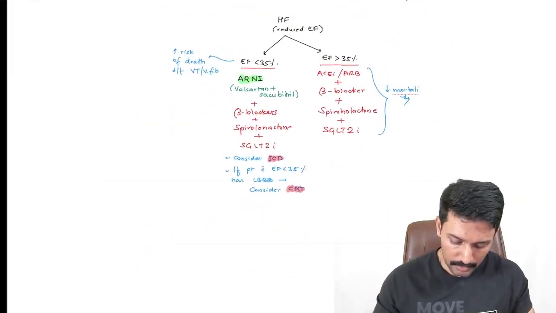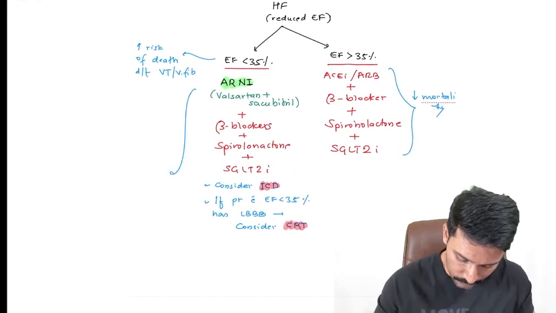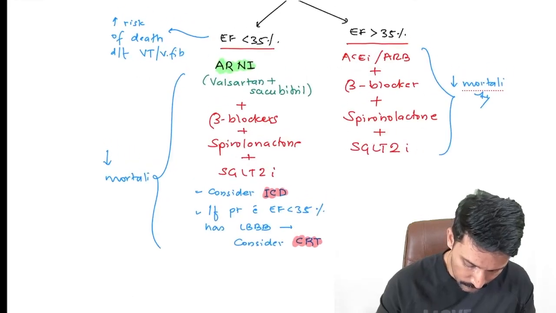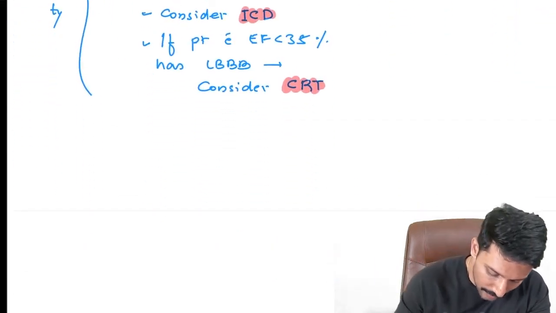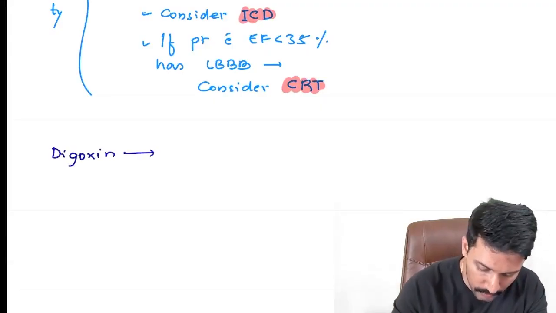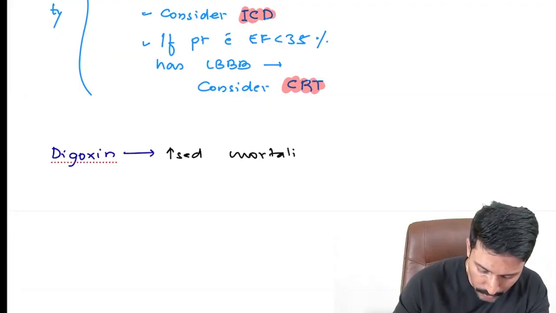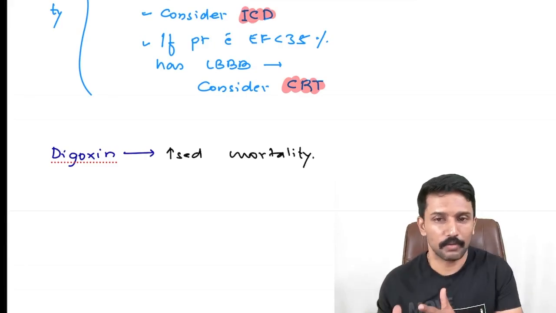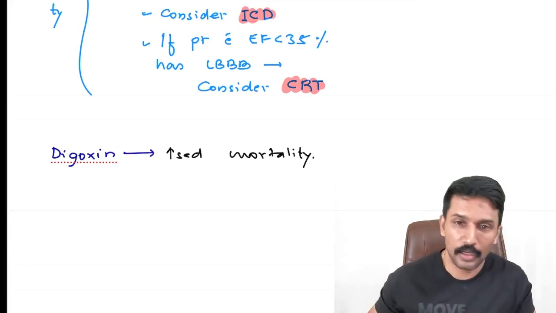They may again ask, all these are also associated with mortality benefits. They decrease mortality. Then where is the problem? Digoxin. Digoxin, if used long term, is associated with increased mortality. This is again an important MCQ point. Digoxin is only used for symptomatic improvement during acute worsening of heart failure or acute heart failure, not for the chronic management of heart failure, because it increases mortality.